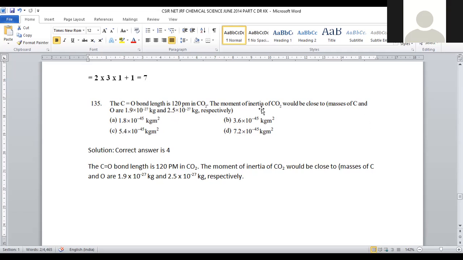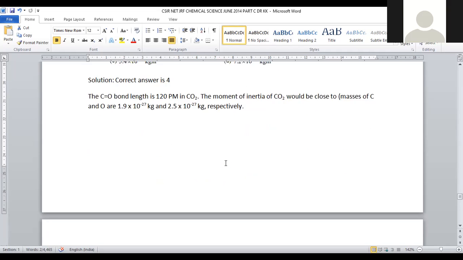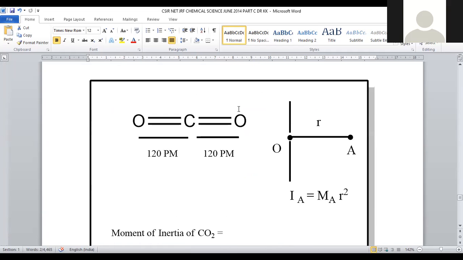The moment of inertia for the given carbon dioxide molecule is to be determined. For that purpose, we have the formula. This is a molecule called carbon dioxide. It is a linear symmetrical molecule, and the atomic distance between the carbon and oxygen will be 120 picometers. Being symmetrical, both the bond lengths are exactly equal. And the distance from the central atom to the terminal atom is denoted with the radius r. Ia is equal to ma r.